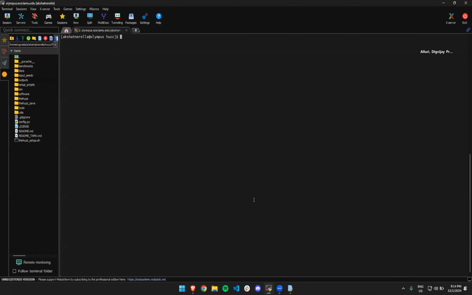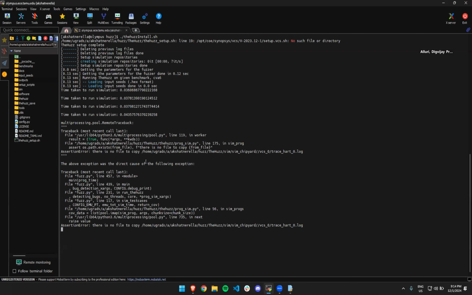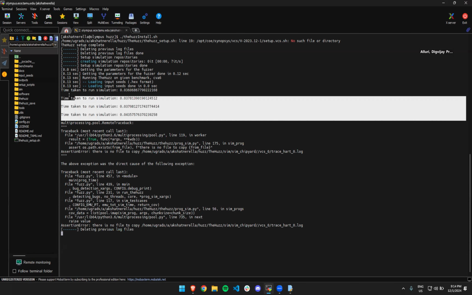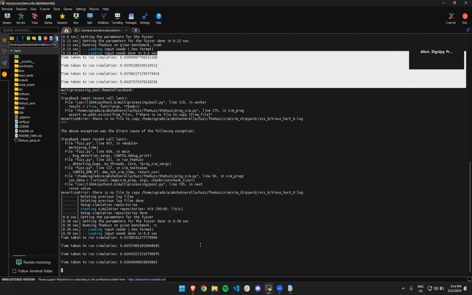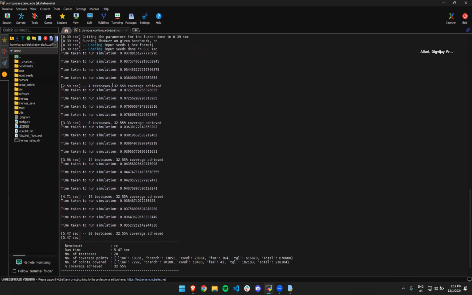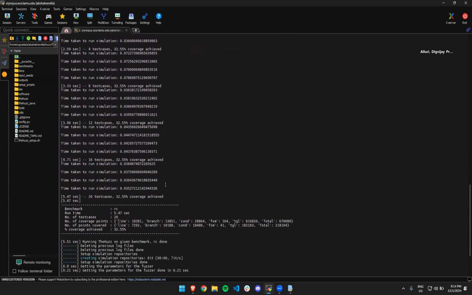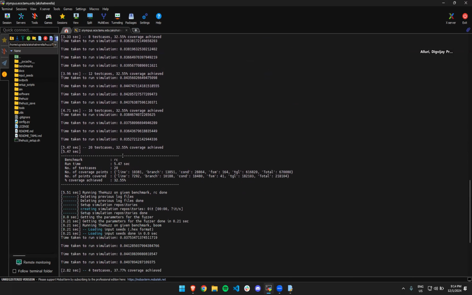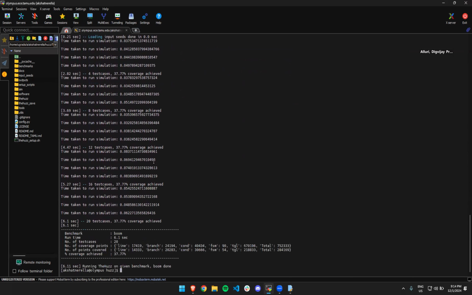I'll just run my code and show it to you. So this is the setup code. And then the modification we made is this printing out to the command line basically. And as you can see, for each instruction, the time taken is different because the instructions themselves are different. And then the coverage metrics are also represented. This is for the RC benchmark and this is for the boom benchmark.